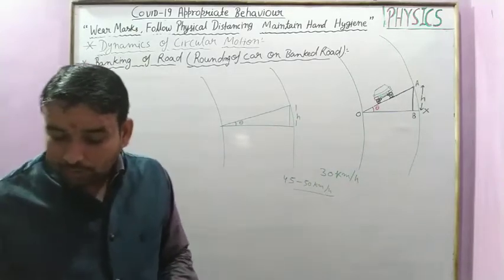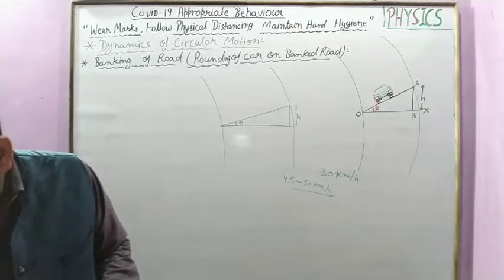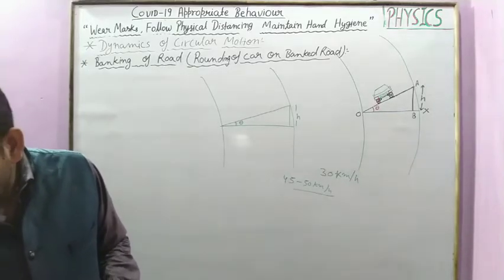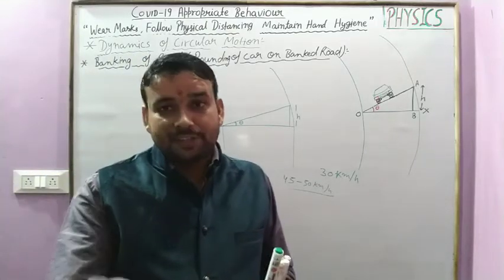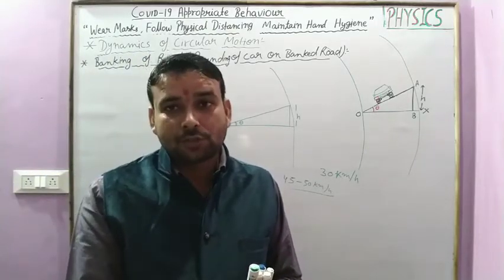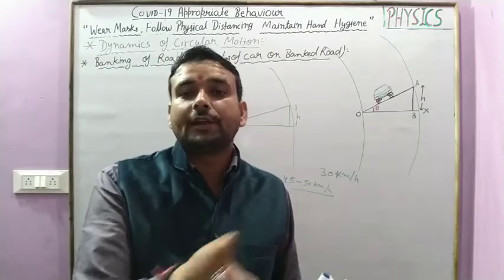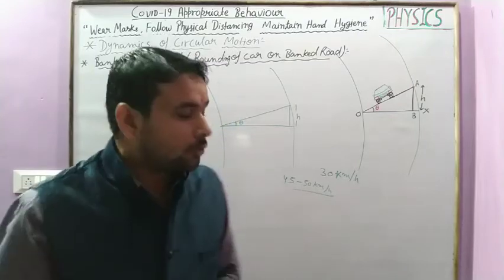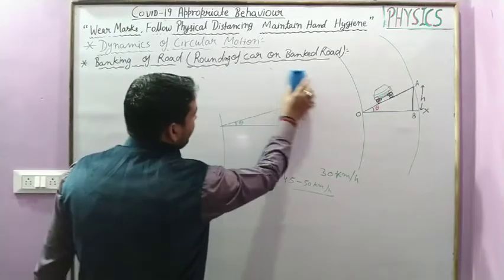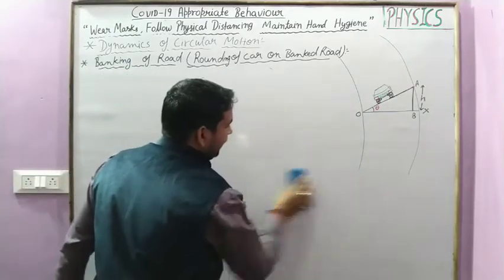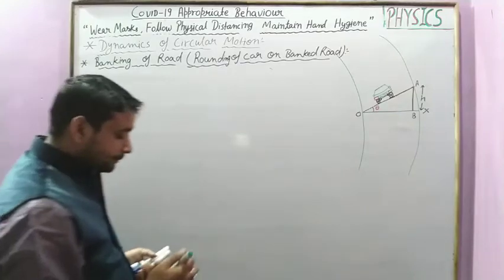So this is about banking. So usually banking is used to facilitate the required centripetal force to a vehicle which takes a round on curved roads. Now let's look at what benefit we get by doing this banking. For this, let us see a result.